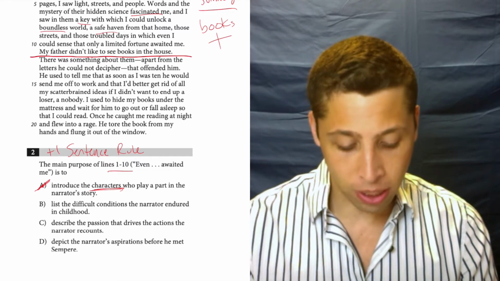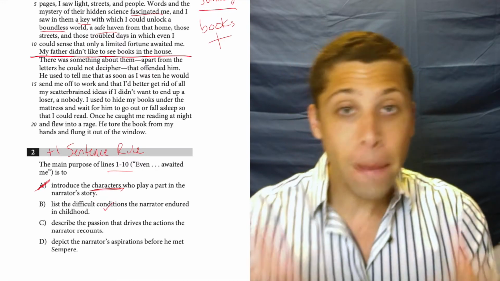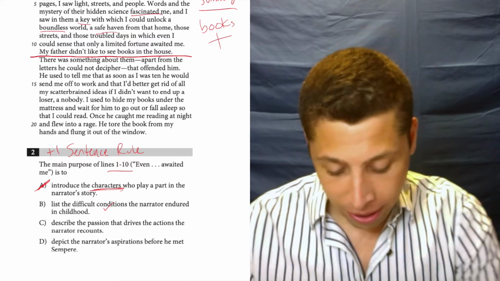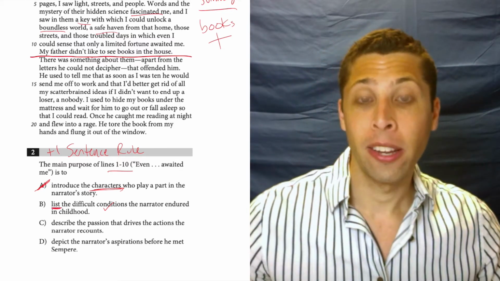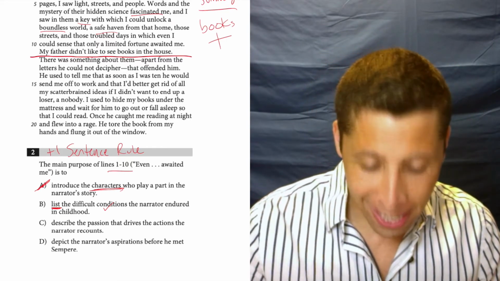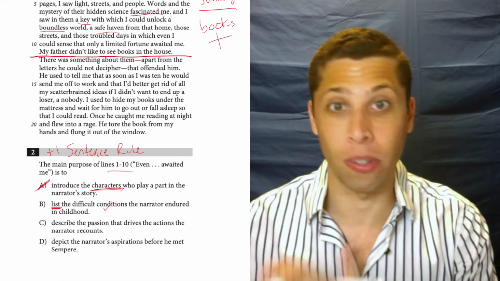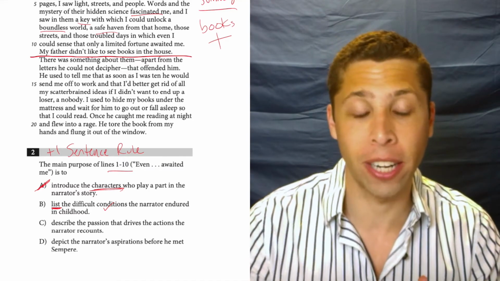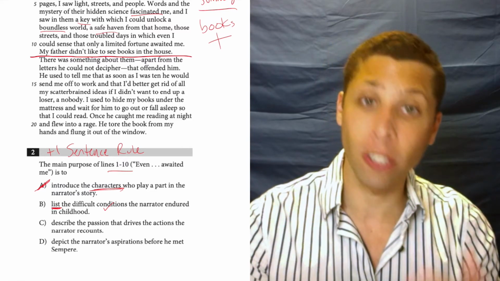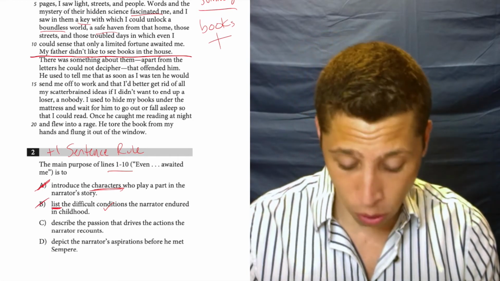B, list the difficult conditions the narrator endured in childhood. Well, the difficult conditions are definitely mentioned, as in this person did have a difficult childhood, but it's a different thing entirely to say that they were then listed out, right? Maybe they talk about the streets being bad. Yeah, but for a list of the difficult conditions, we would expect to really get a sense of why this place was either dangerous or bad for the narrator. We're not really getting that. We're not getting an explanation or a really long description of the problem. So list is too strong in this case, a strong word.